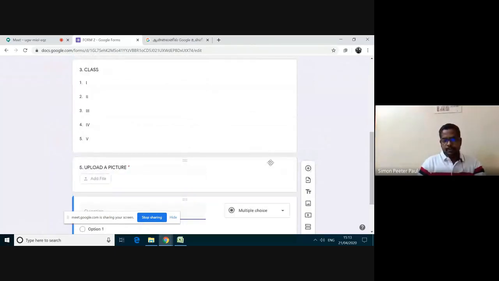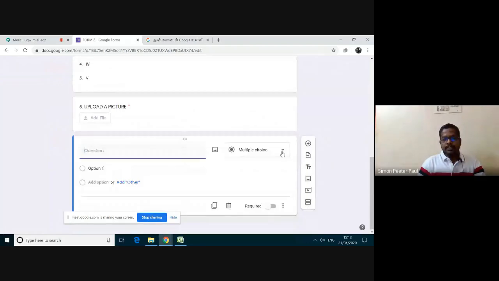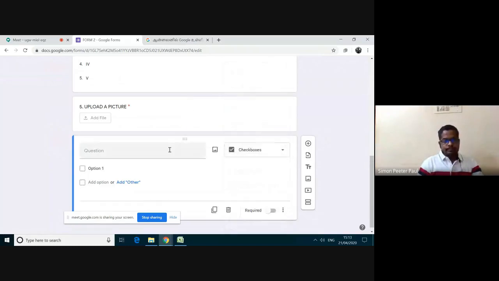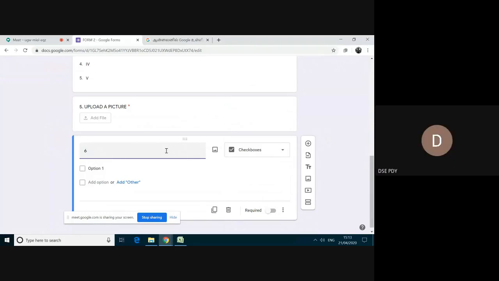To allow two options, there is an option here, check boxes. In these check boxes, they can select two options or three options.